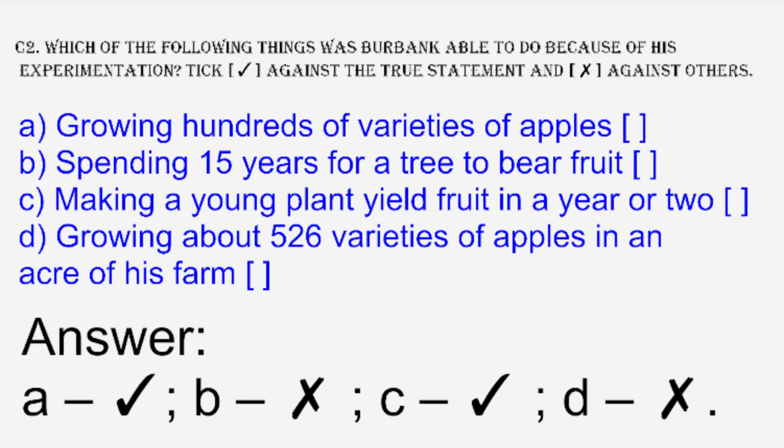Waiting 15 years for a tree to bear fruit. Wrong. Making a young plant yield fruit in a year or two. Right. Growing about 526 varieties of apple in an acre of his farm. Wrong.